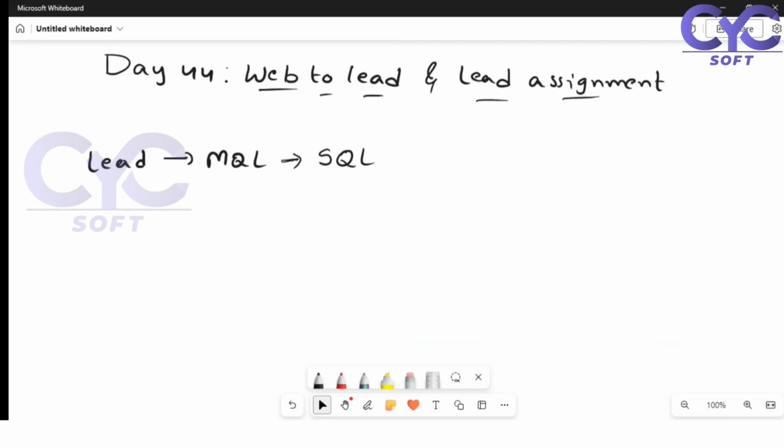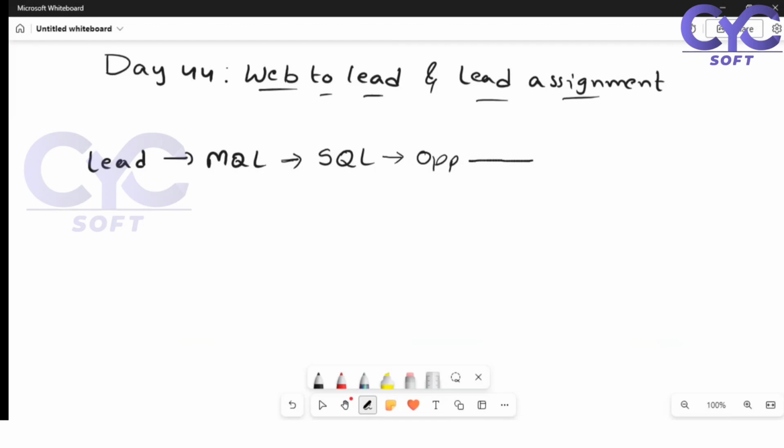After the demo completion, if the lead is still interested in purchasing our product, then it is termed as a sales qualified lead. After that, we provide some opportunity to him, like some discounts. What is the probability of this particular customer converting into a contact or account in our company? An account is nothing but a customer. So after converting from sales qualified lead, we provide an opportunity to him.